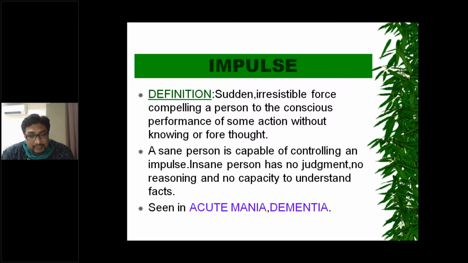A sane person is capable of controlling an impulse. An insane person has no judgment, no reasoning, and no capacity to understand the facts. So the sane person can control his impulses, but an insane person cannot, because he doesn't have any judgment, reasoning, or capacity to understand. These impulses can be seen in a disease called acute mania and also in dementia.